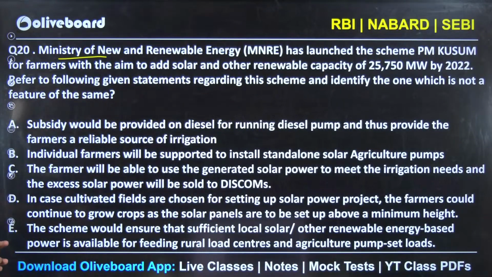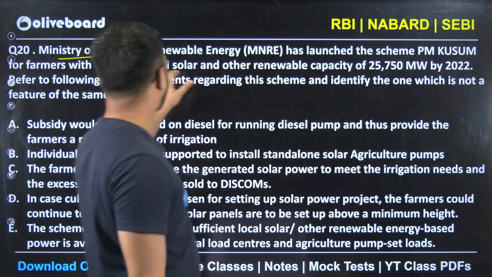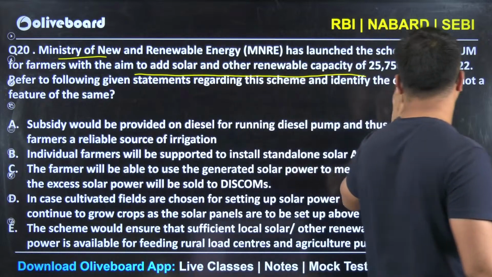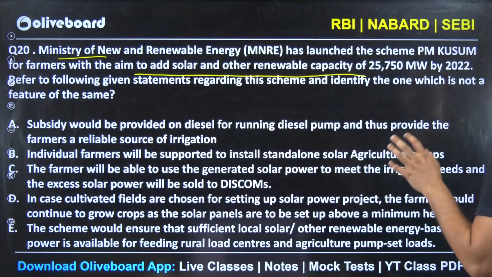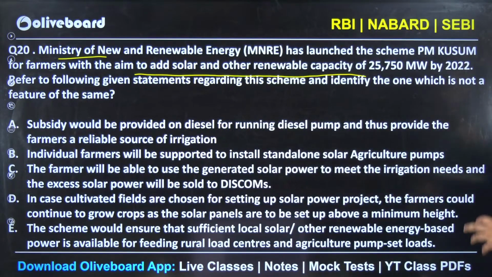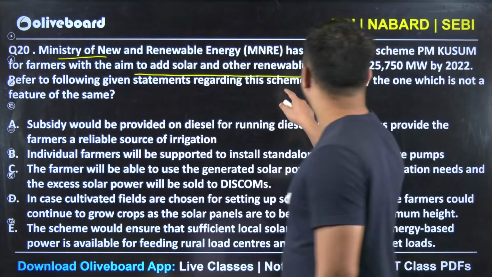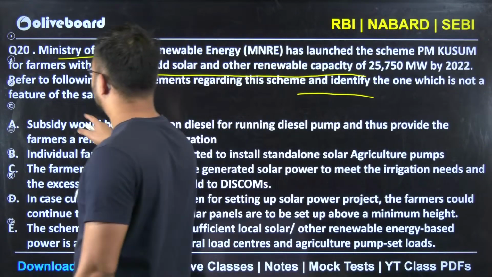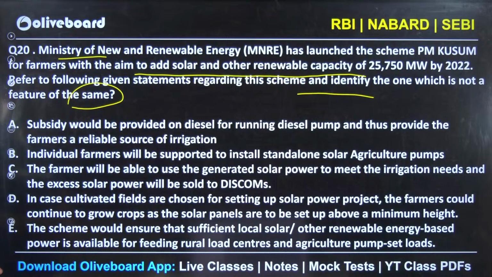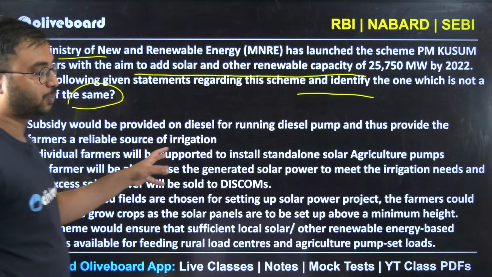Ministry of New and Renewable Energy has launched a scheme, PM Kusum, for farmers. Now, PM Kusum's aim is to add solar and other renewable capacity up to 25,750 megawatts by 2022. Refer to the following statement regarding the scheme and identify one which is not the feature of the same. A, B, C, D, E. Yes, statements have been given. Look at this particular question.